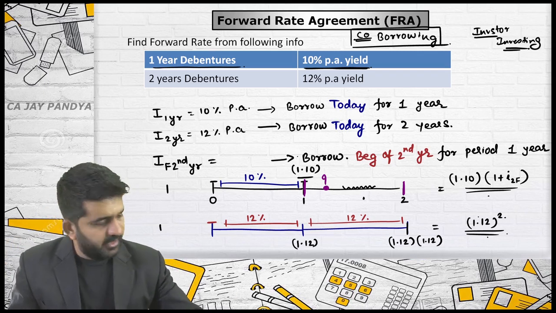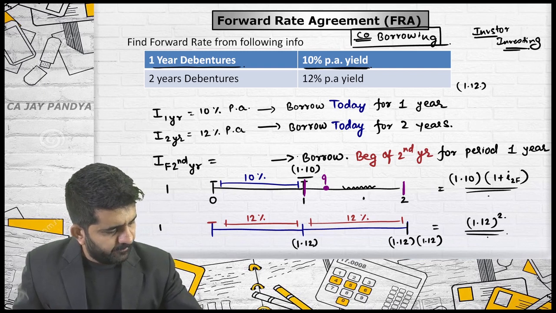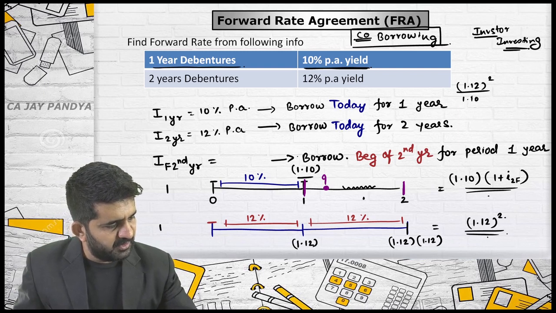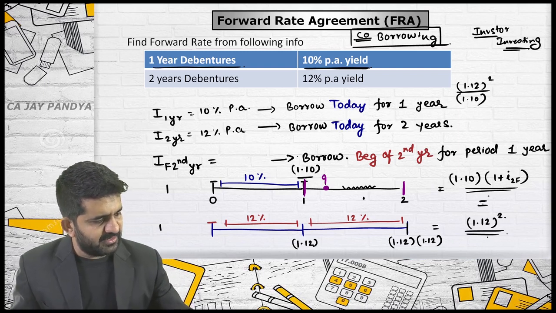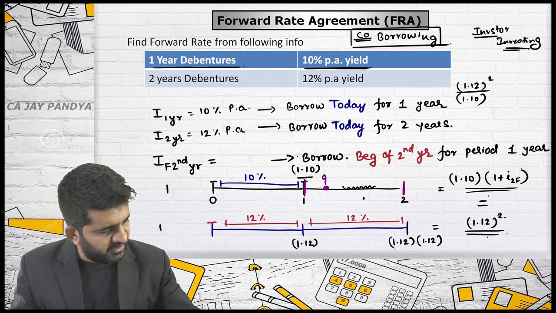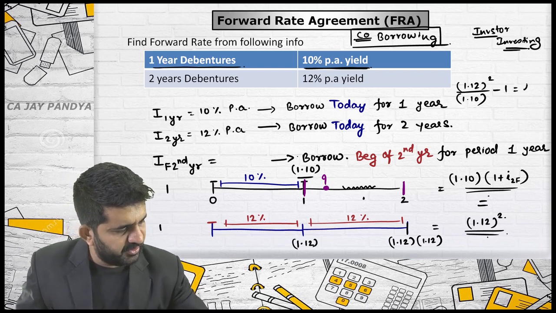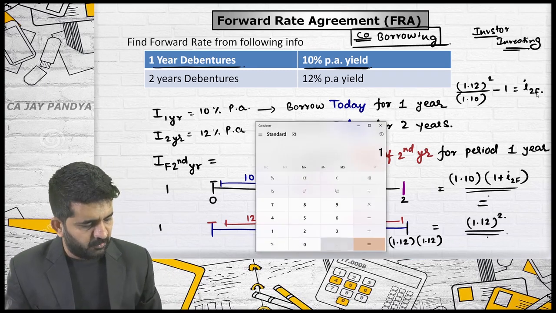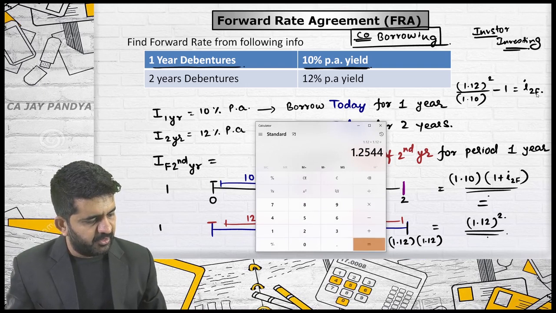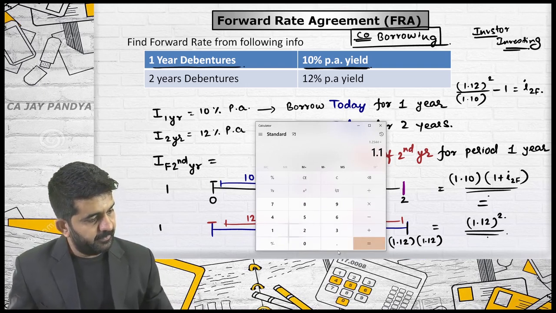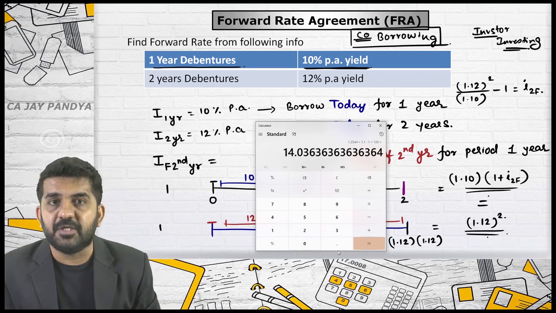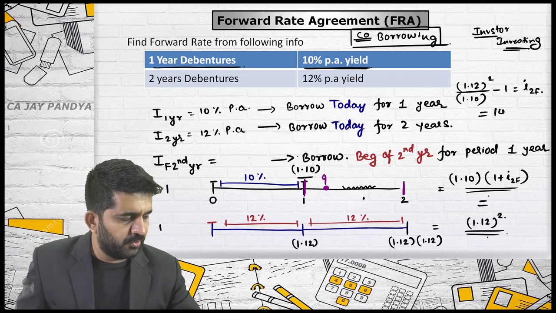If I solve it, it will be 1.12 whole square divided by 1.10. I'm just equalizing this. This I will bring over, and minus 1 will come over here. This will be the interest rate of the second year forward, which will be 14%. 1.12 multiplied by 1.12 divided by 1.1, minus 1, multiplied by 100, is nothing but 14%. 14.03 is nothing but 14%.